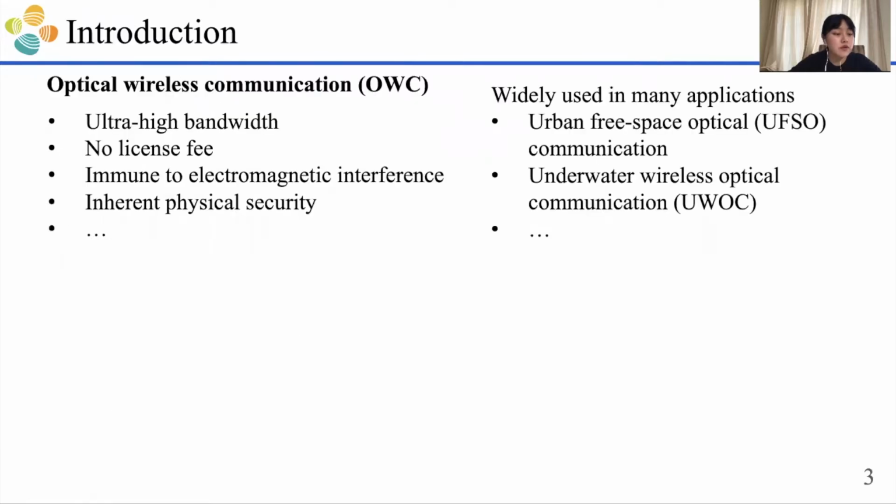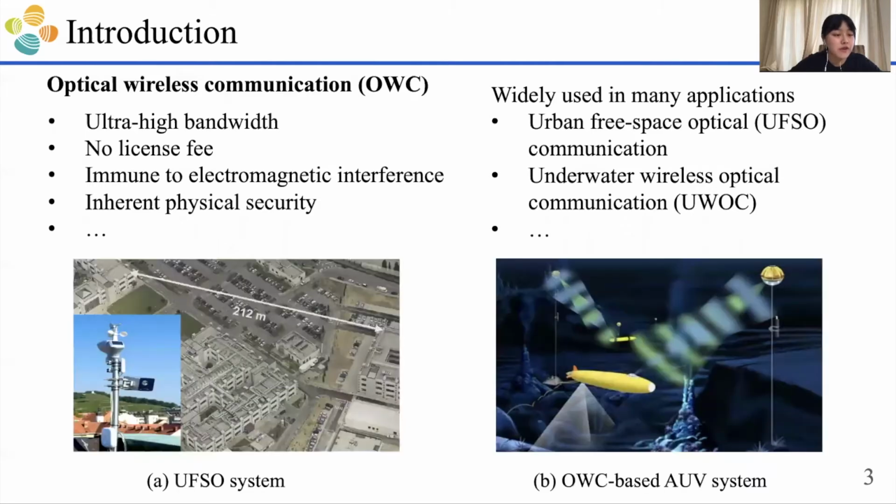Optical wireless communication has a lot of advantages compared with radio frequency, RF, communication. For example, it has ultra-high bandwidth, no license fee, and inherent physical security. Therefore, it has been widely used in many applications, such as the urban free space optical communication, the UFSO system, and the underwater wireless optical communication, the UWOC system, as shown in Figure A and Figure B.